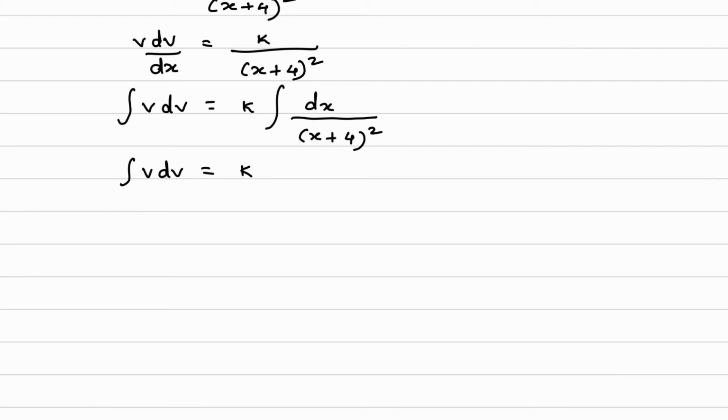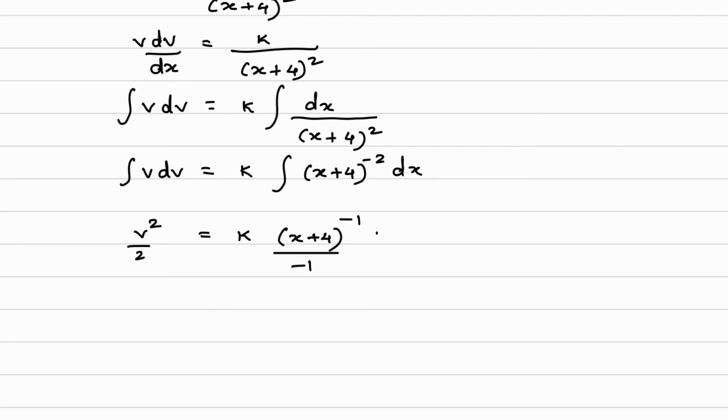So here we will get integral v dv is equal to k. How to take this integration? Integration of (x plus 4) raised to minus 2 dx. So solve this, you will get v square by 2 is equal to k integration of (x plus 4) whole raised to minus 2. What is that? It will be (x plus 4) raised to minus 2 plus 1, so minus 1, divided by minus 1, plus c.